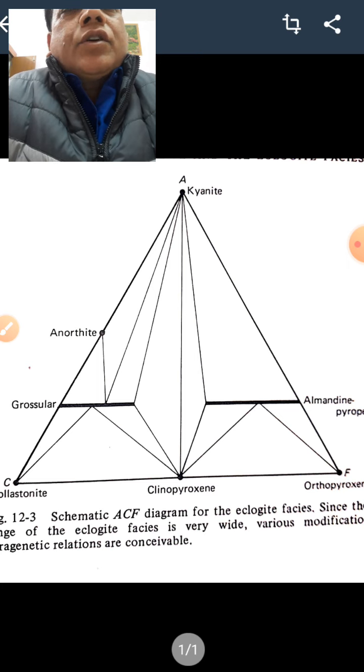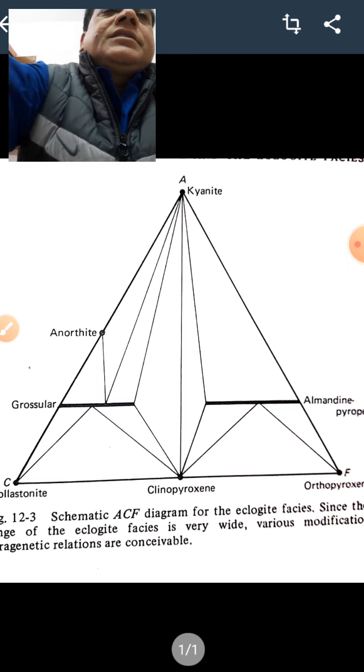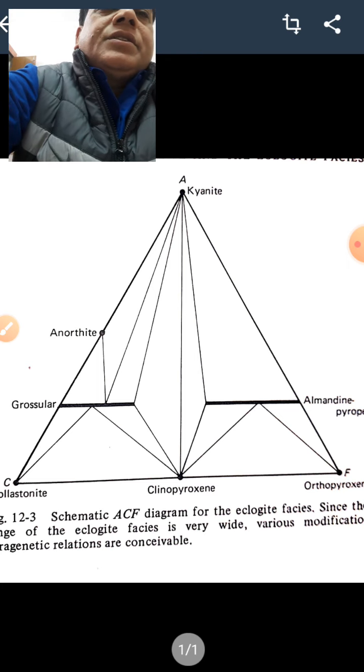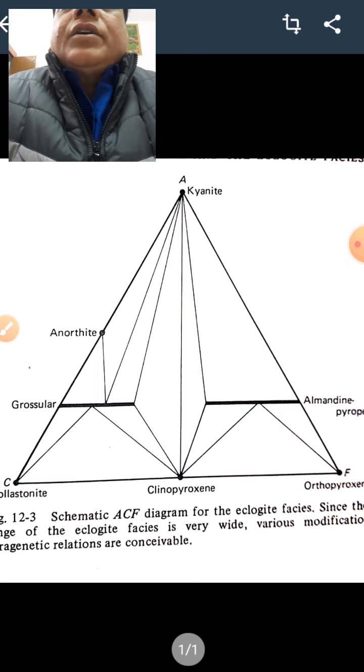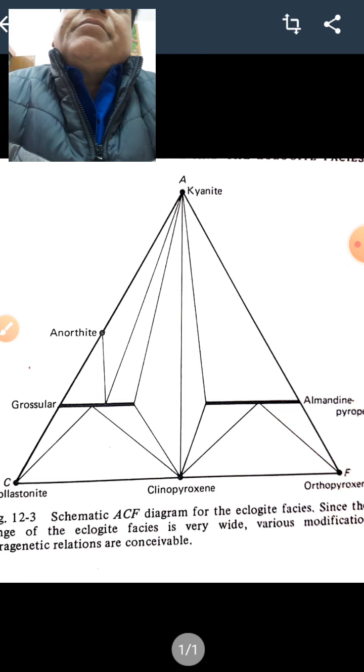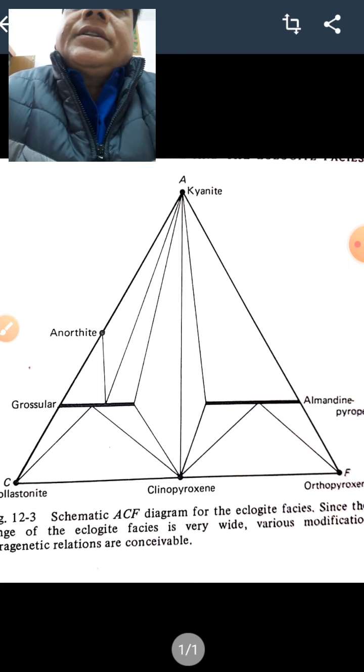In the formation of eclogites, it has been observed that the stress pressure is more effective than the load pressure. The water pressure in the anhydrous mineral assemblage is low, experimentally it has been found. All this suggests, as we said in the beginning, the highest pressure and medium to high temperature.